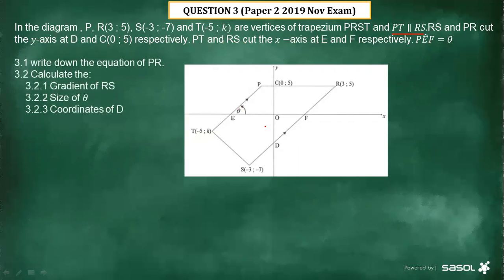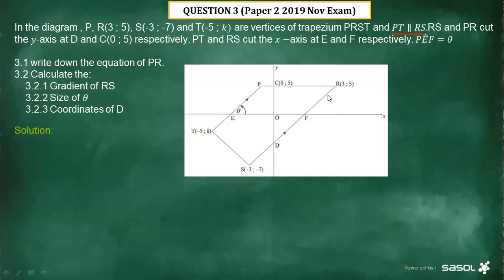Now let's see what questions we should answer. The first question says write down the equation of what? PR. Let us look at PR. You can see PR. See, this is PR. Then we need to calculate the equation of PR.